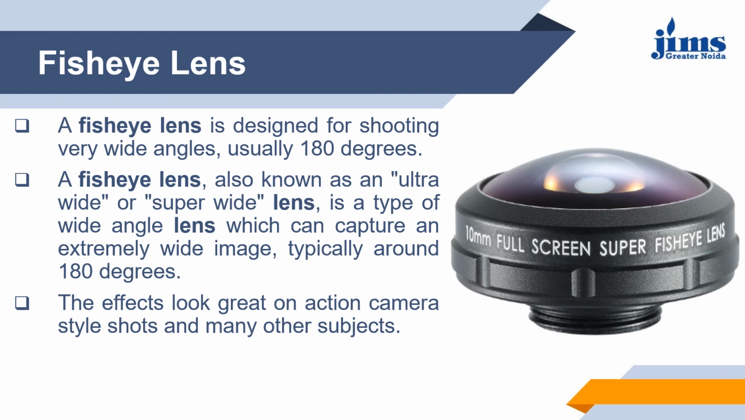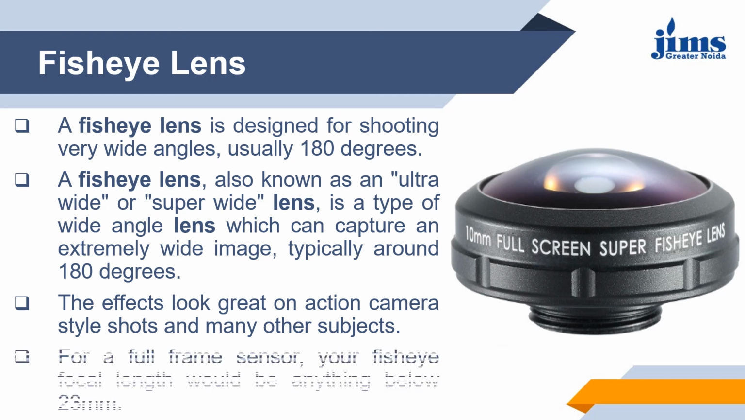The fish eye lenses are below the focal length of 23 mm. It can be 10 mm, 15 mm, 20 mm, but less than 23 mm. And the fish eye lenses are designed to shoot very wide angle, but usually they create distortion in the video or frame.